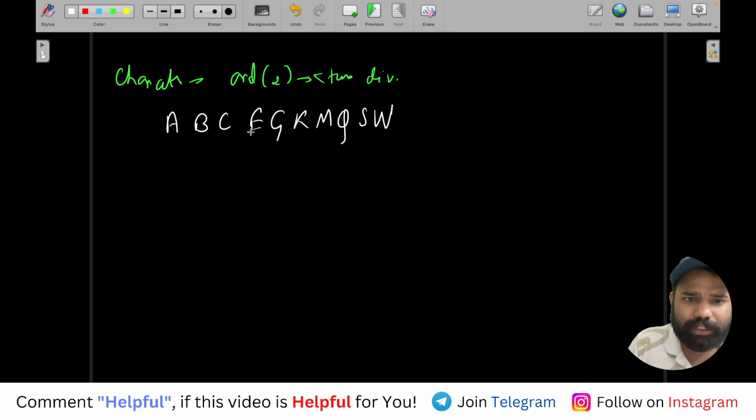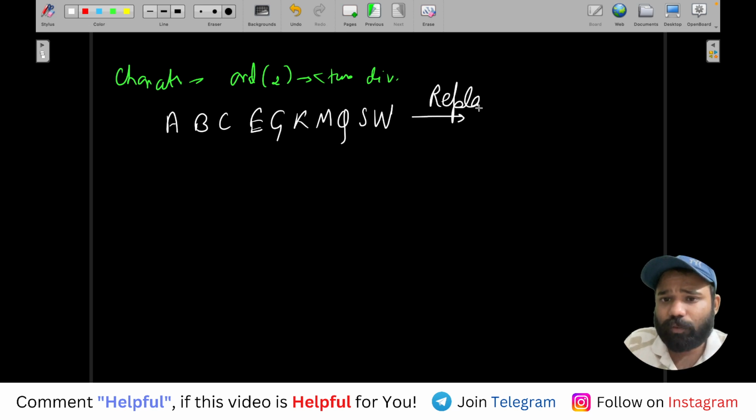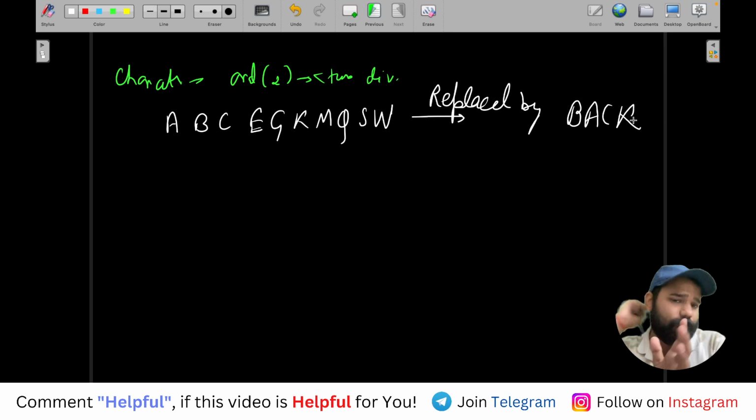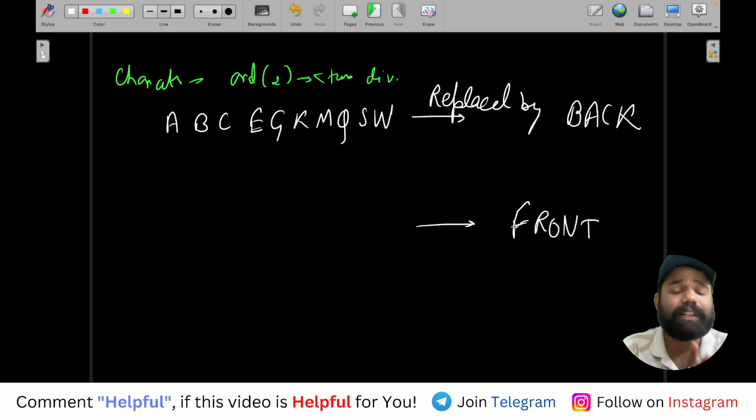Right? These are those characters whose ORD is odd. And the remaining characters have the ORD not odd, have more than two divisors, right? So basically, these are some characters which can be replaced by back. So if there is any back we find in a string, we will remove that back, and any of these characters can be added at the start of the string. And if there is a front there, whenever you get a front, you'll remove that front substring and any character apart from these will be added at the back.